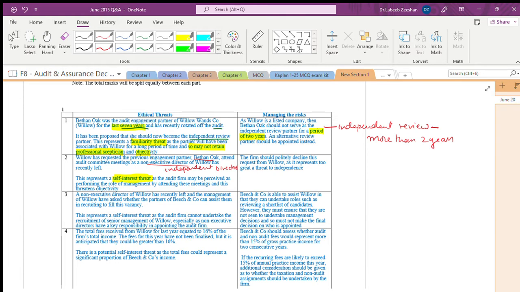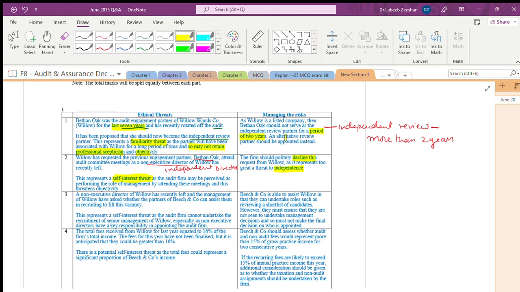The firm should politely decline. They should say very clearly, we cannot accept. It represents a great threat to independence. So see what we have to write. What is the ethical threat? The engagement partner should not be a part of the non-executive directors.